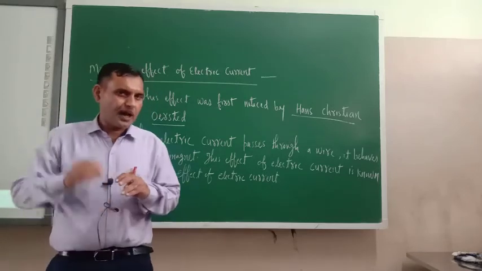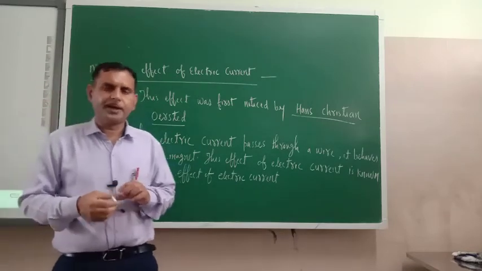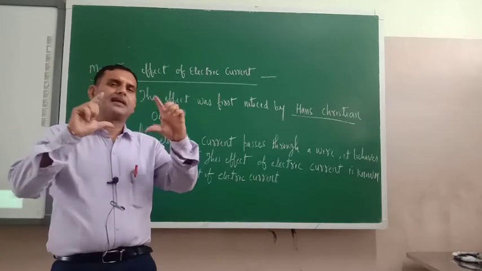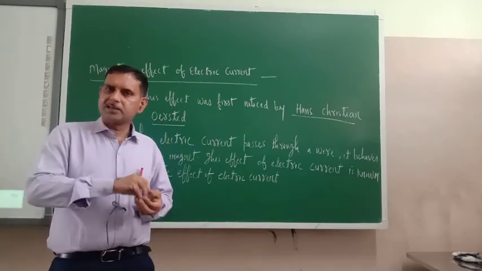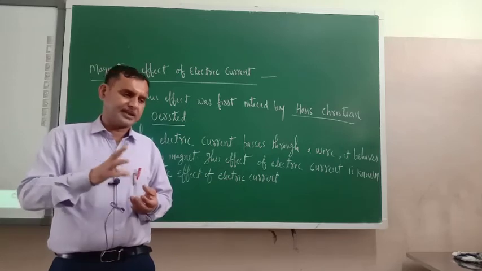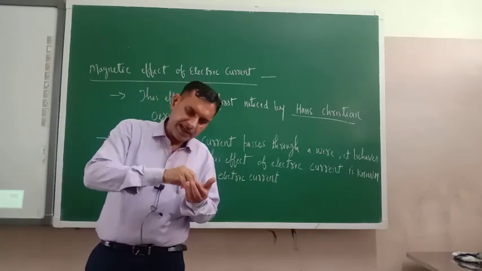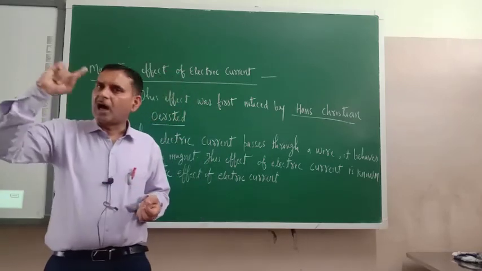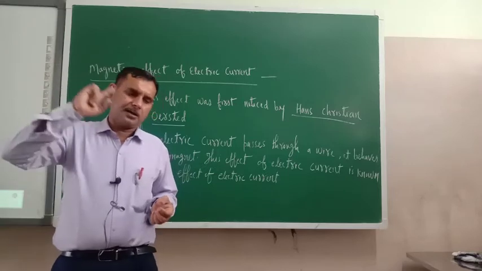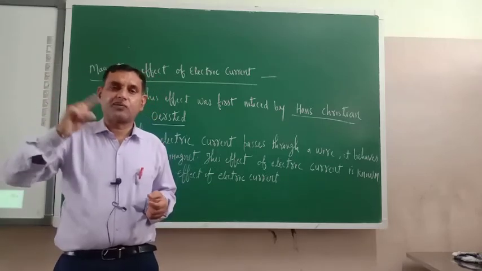Okay or not? And now try to understand. Now do one thing. Take one matchbox. Matchbox is there or not? Take an empty matchbox and put a magnetic needle inside it. Around the matchbox, wrap the wire, that is, conductor wire.